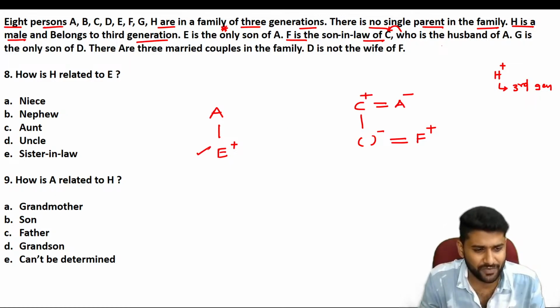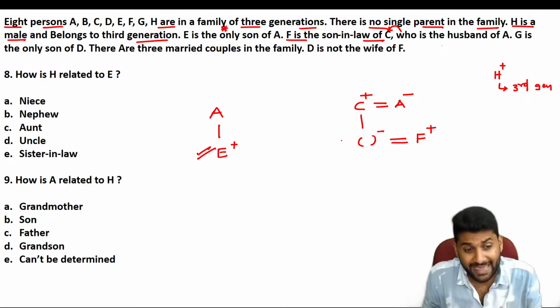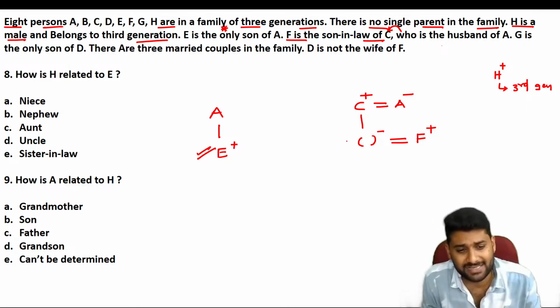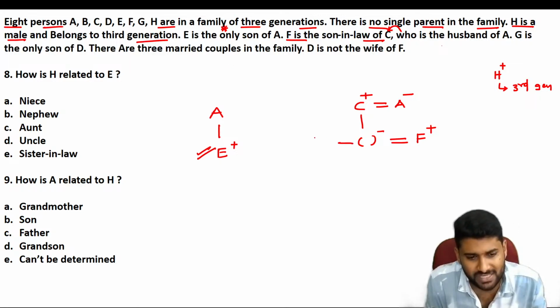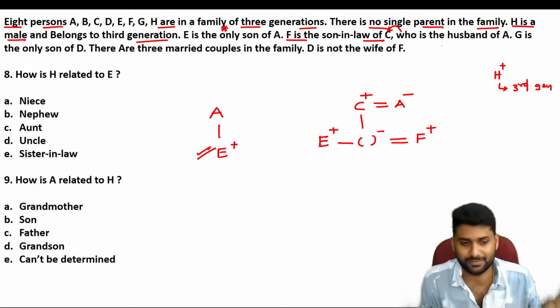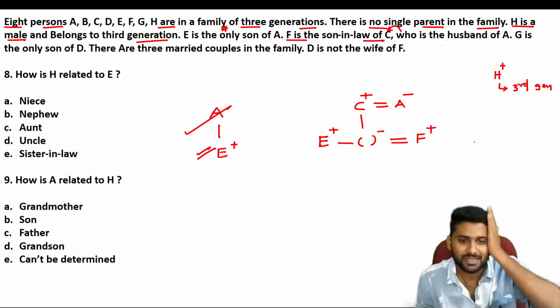C is the husband of A. You already know that A has a daughter. A has a daughter. So A has an only son, right? So A has an only son. You can confirm that E and F's wife are both siblings. You are done with this data.